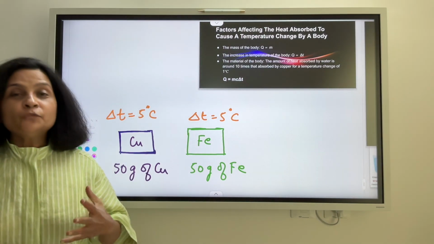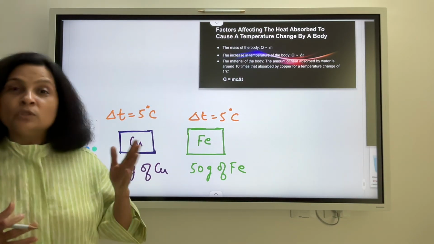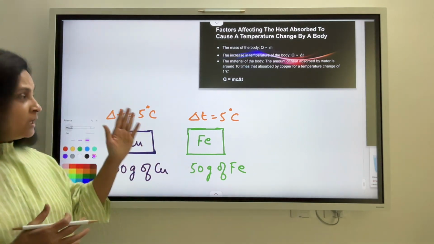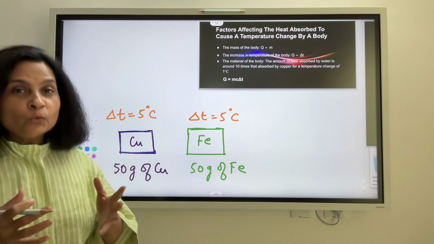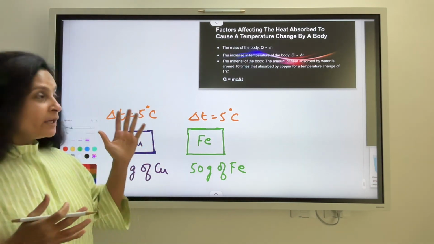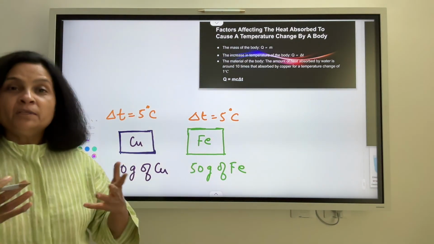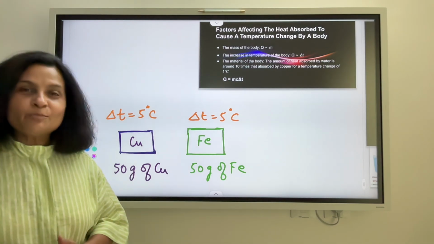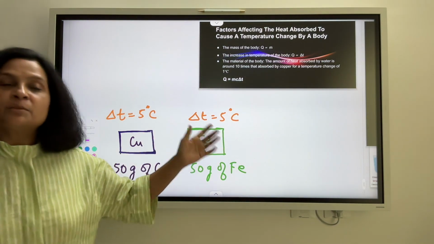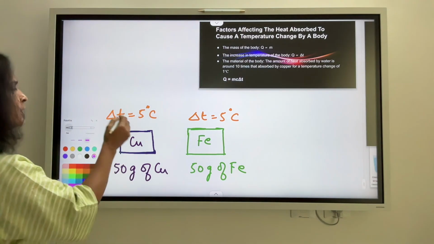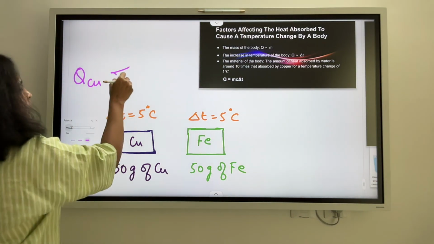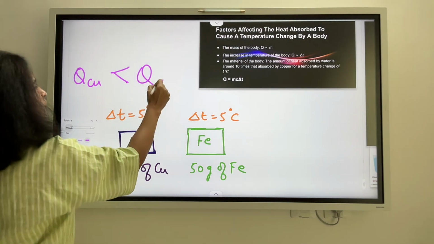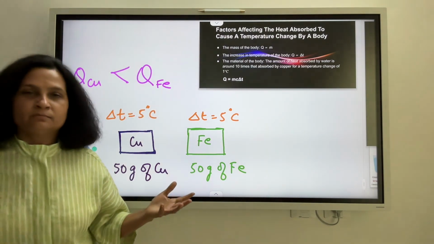Will the quantity of heat energy required to create the same temperature change by the two metals be same or different? Well, the quantity of heat energy required by two different metals has to be different. Why so? This is because copper is a better conductor as compared to iron. So for the same temperature change, the quantity of heat energy required by copper will be lesser than the quantity of heat energy required by iron.